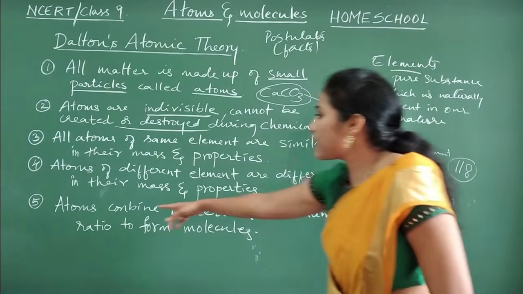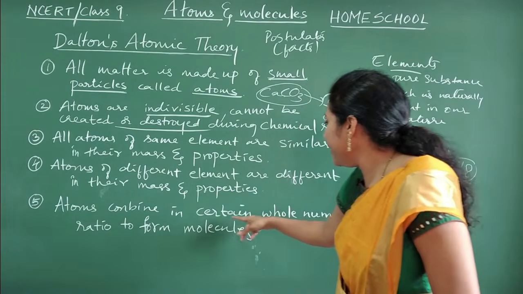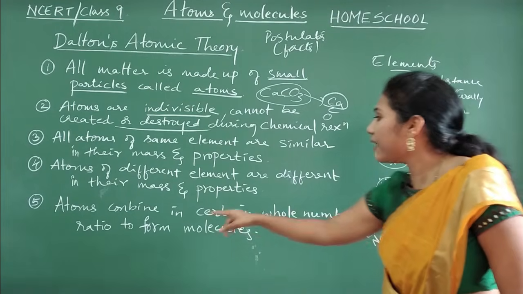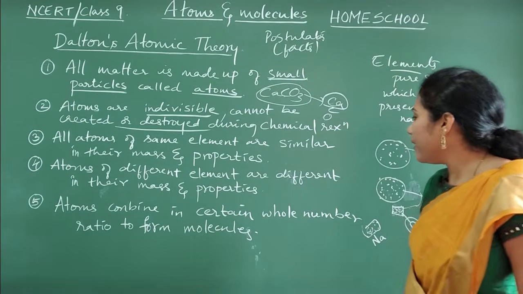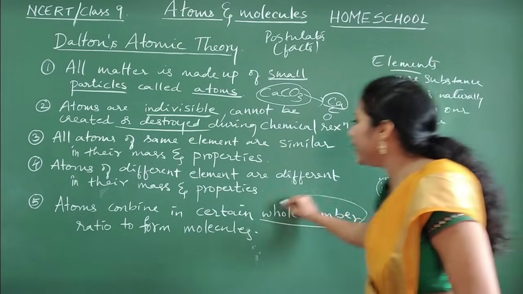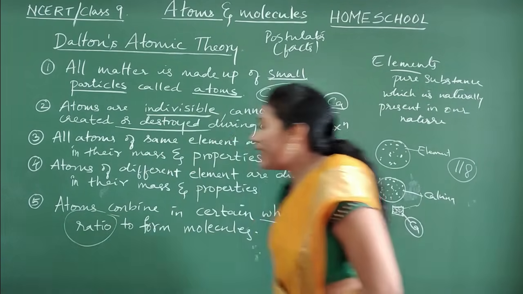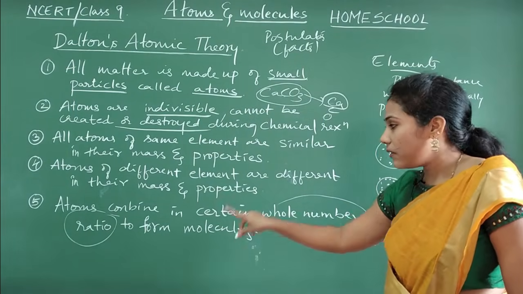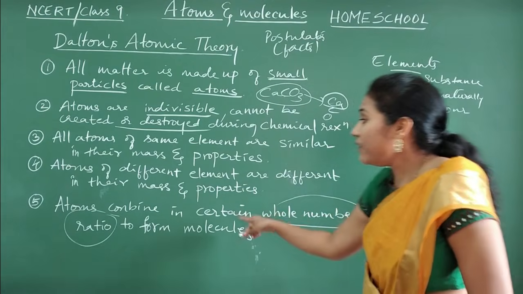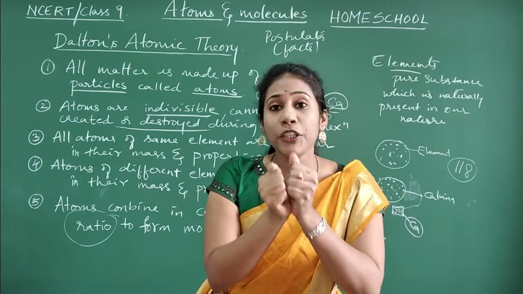Last point. Atoms combine in certain whole number ratios to form a molecule. What do you mean by this whole number ratio? That will be understood in the next class. Just try to analyze that whenever atoms combine, what do you get, guys?